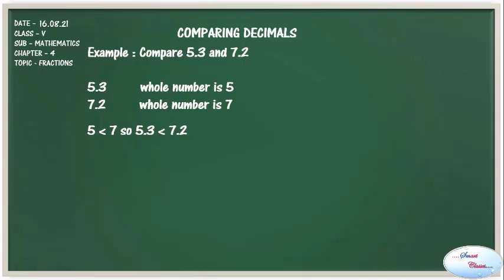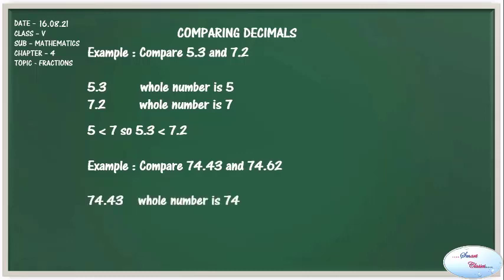Another example, compare 74.43 and 74.62. In 74.43 the whole number is 74, and in 74.62 the whole number is again 74. Since both of them are having the same whole number, now let's compare the decimal part.